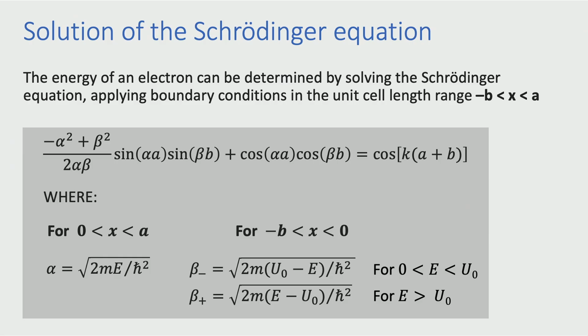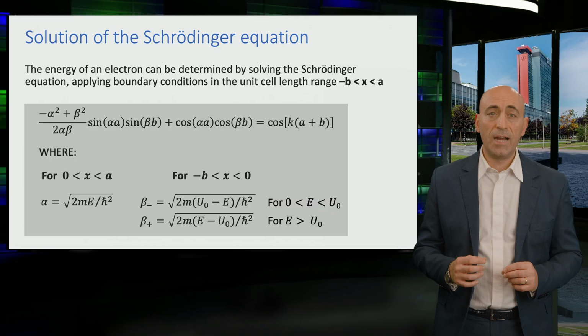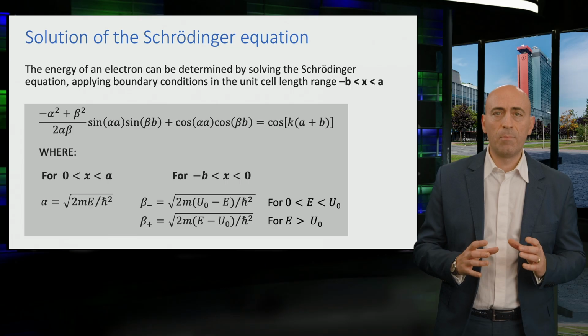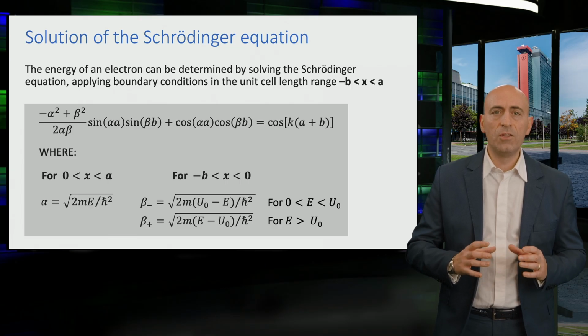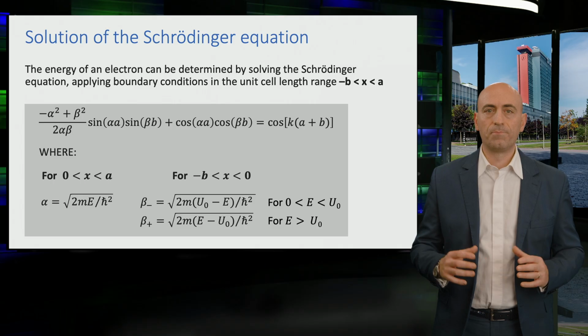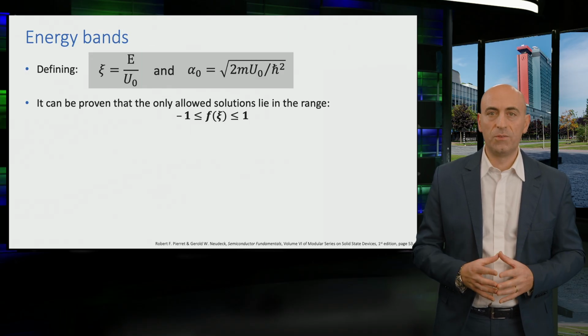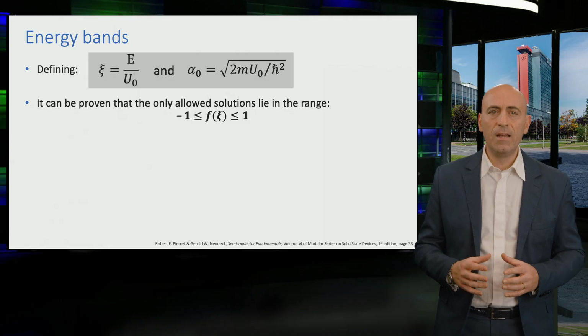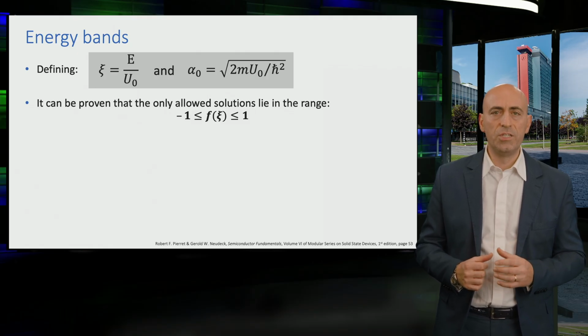The resulting solution includes the parameters alpha and beta, which are related to the energies in specific regions of the potential energy function. From this solution, we can see that each value of k corresponds to a specific energy. Besides, to satisfy the relationship, the cosine of k times a plus b must assume a value in the range between -1 and +1. In order to visualize the results, let's now define Xi as the ratio between the particle energy E and the maximum potential energy U0.